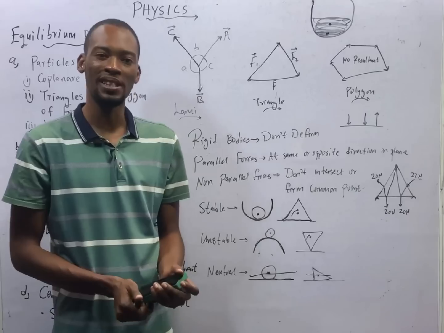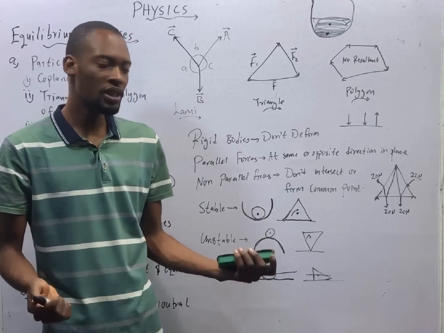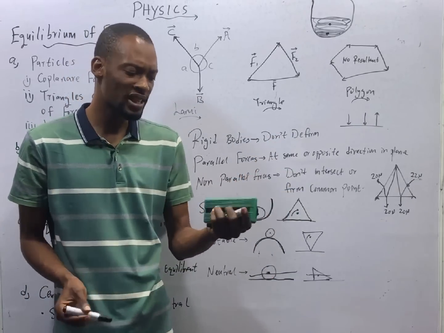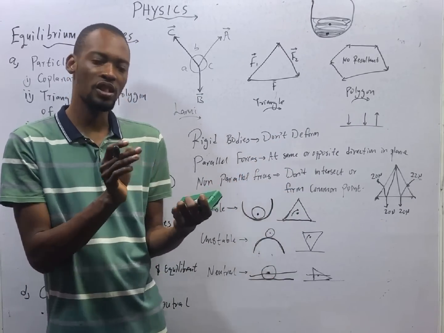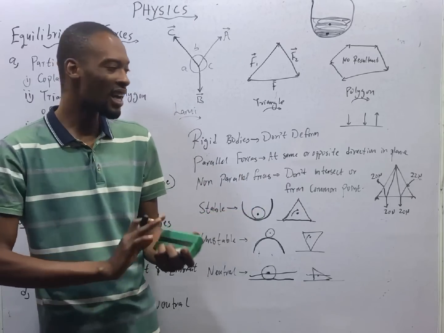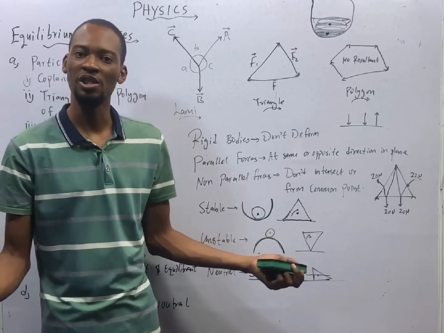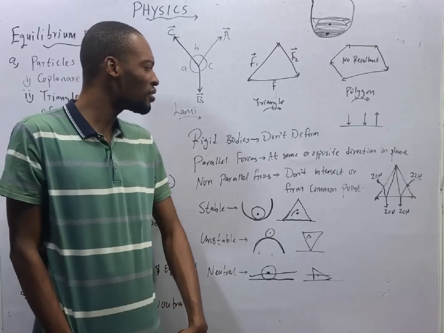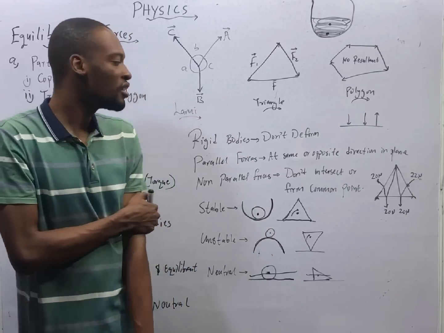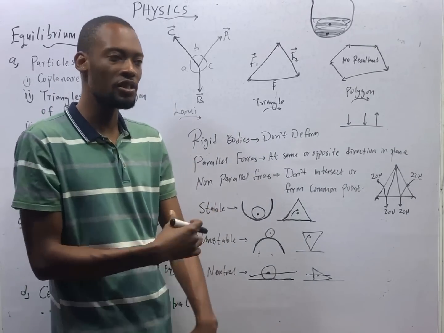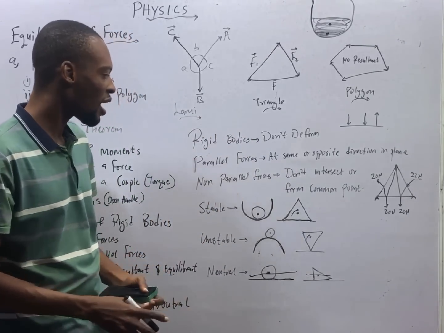Now you hear of rigid bodies. Rigid bodies are bodies that don't deform, or objects that don't deform. There are some objects that when you apply a little force, they will scatter or break. In that case, that object is not rigid. A good example of a rigid body is the human being. Our body is rigid. It hardly scatters or deforms when force is applied.